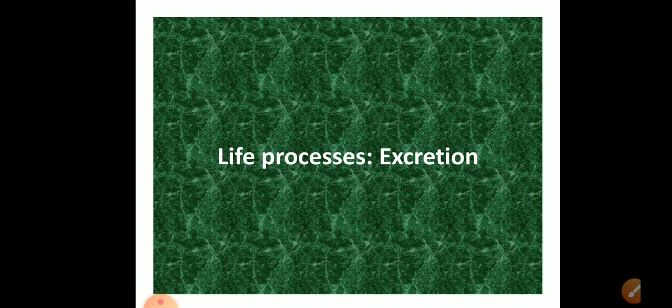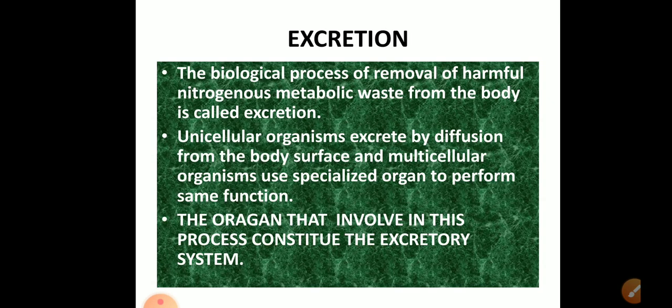Now, we all know that a number of waste products are formed in our body during the process of metabolism. For example, carbon dioxide and water are produced in the process of respiration, and these products are released out from the body. And in the metabolism of protein, some nitrogenous waste like urea and uric acid are produced in the animal body. These toxic substances are very harmful, so it is necessary to remove them as early as possible.